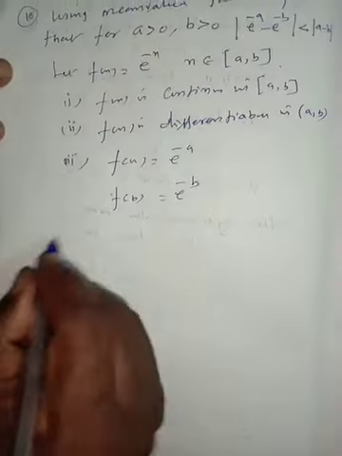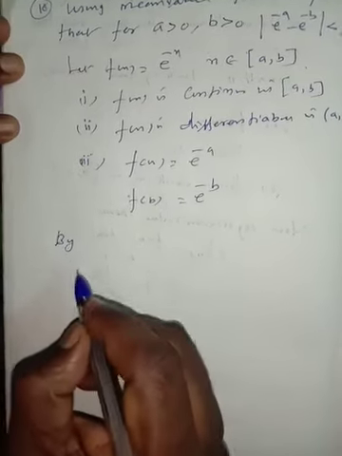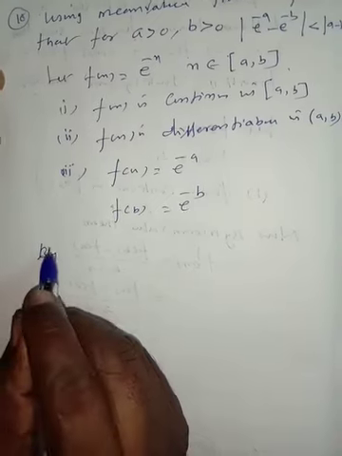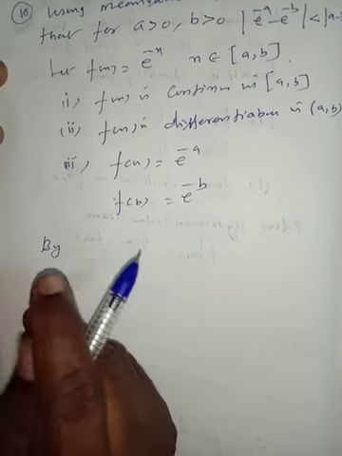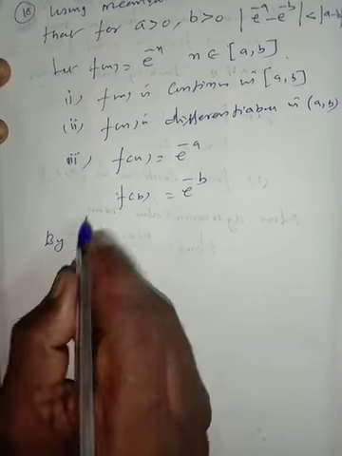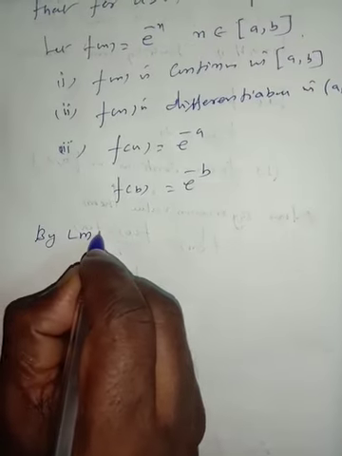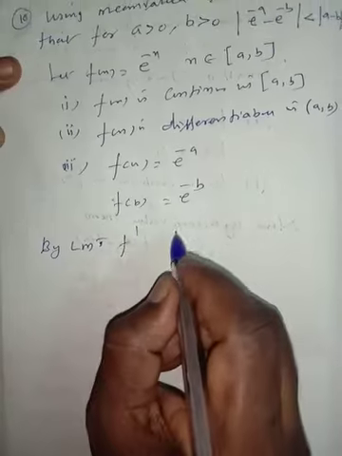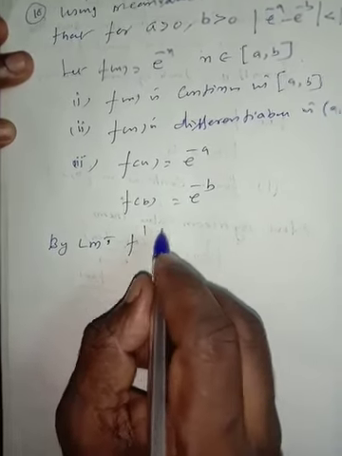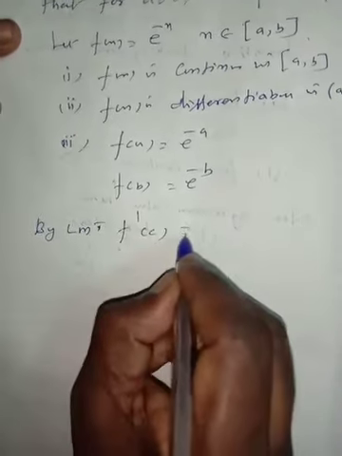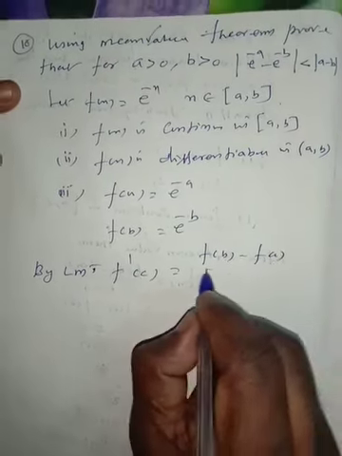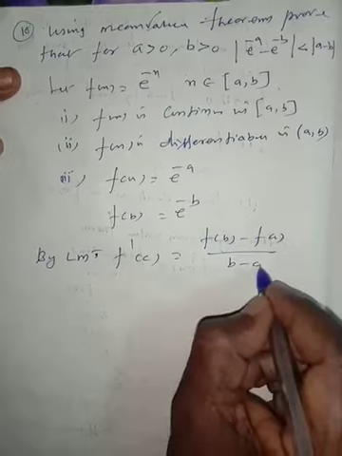By Lagrange's mean value theorem, by LMT, f dash of c is equal to f of b minus f of a divided by b minus a.